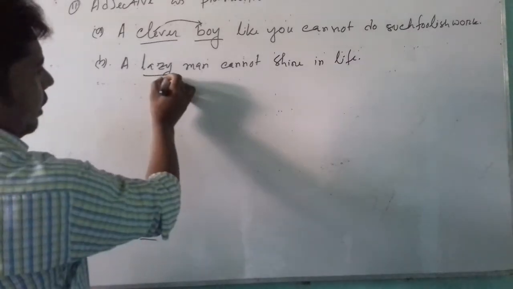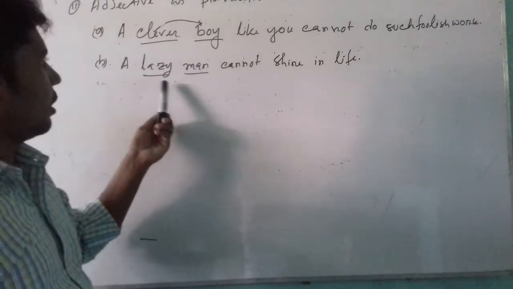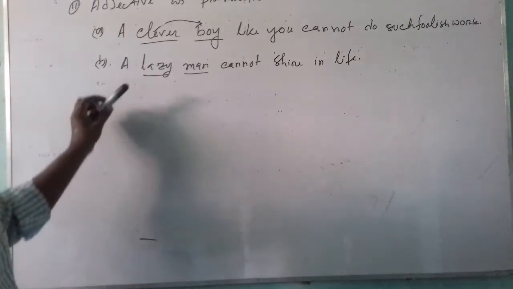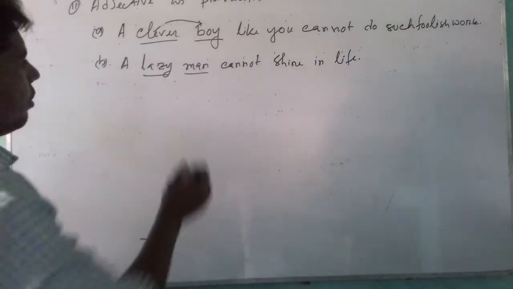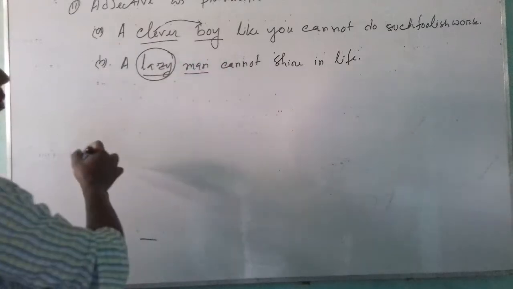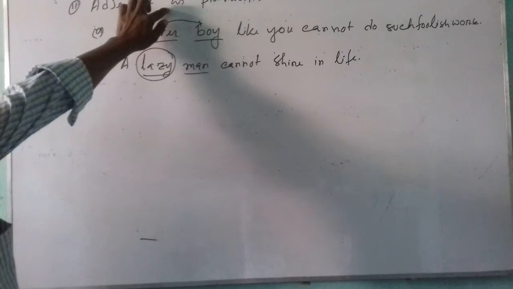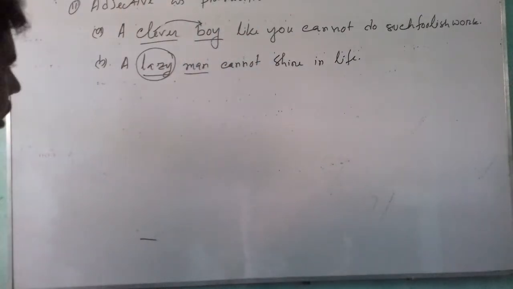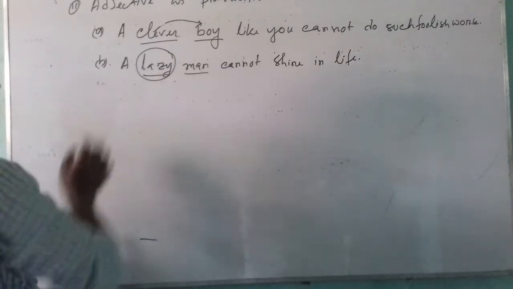Here lazy is adjective, man is noun. As adjective lazy has been used before noun, we can say that this is pre-modifier of noun. We are discussing that adjective can be used as pre-modifier of noun.